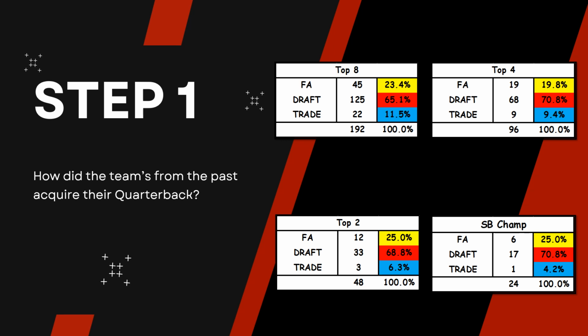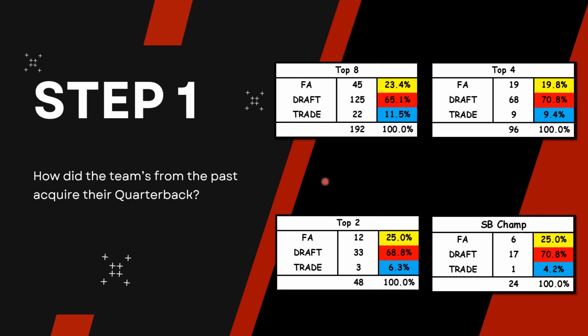Now, like we said, we dated back all the way to the year 2000. So since the year 2000, as you can see in the top 8, we have 192 qualifying quarterbacks. There have been 8 teams times 24 years, so 192 quarterbacks. Out of this analysis, we're trying to figure out how the teams from the past acquired their quarterback.